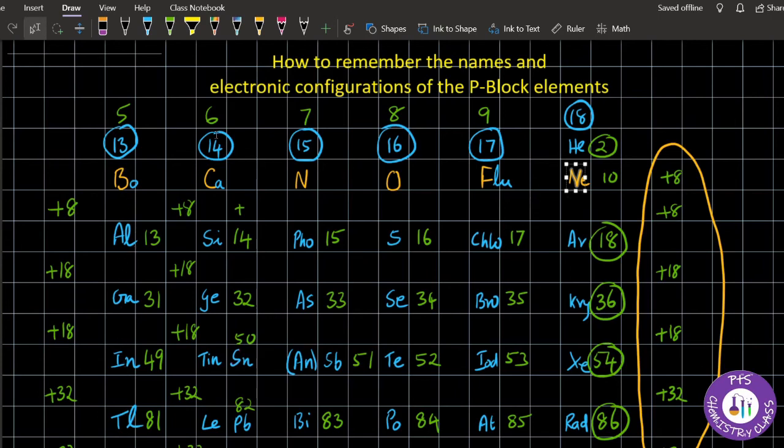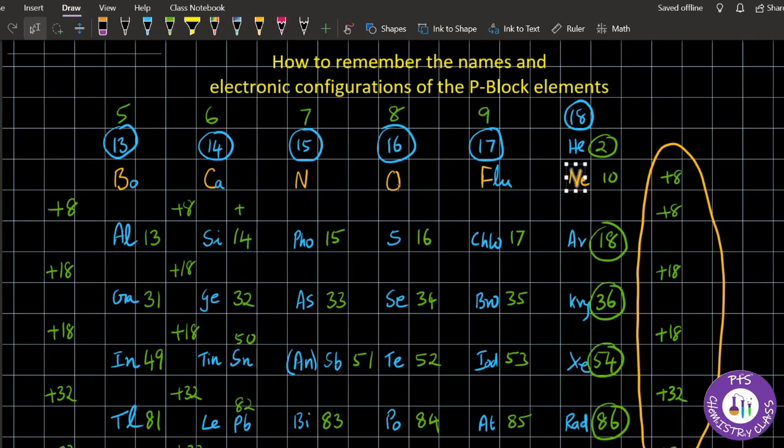Then group 14 is Cassie-Gettinley: carbon, silicon, germanium, tin, lead. You have to remember the symbol for tin is Sn. Then group 15 will be NPOAS and B: nitrogen, phosphorus, arsenic, antimony, bismuth. Antimony is Sb, stibium. You have to remember.